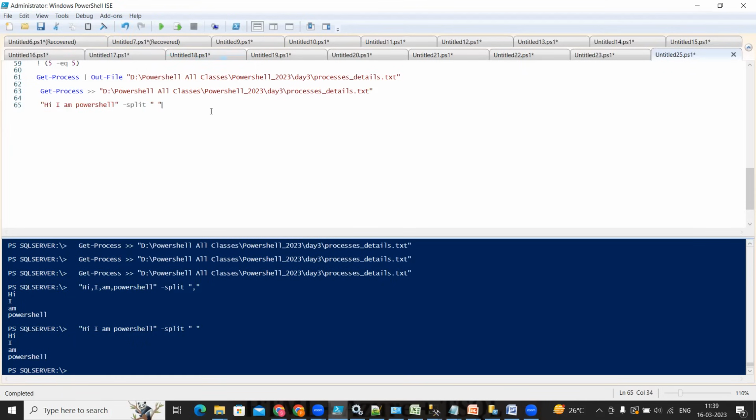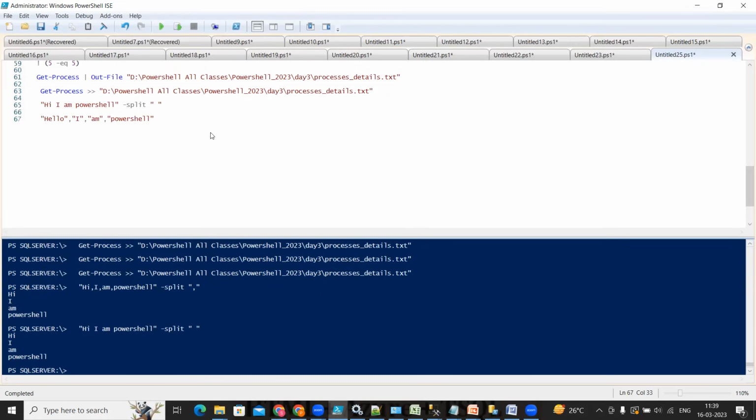If you are using the join operator, for the join operator I'm giving one value, hello. Then next I am giving I, then again a comma, this time comma, and a PowerShell, and I want to join these with the operator.